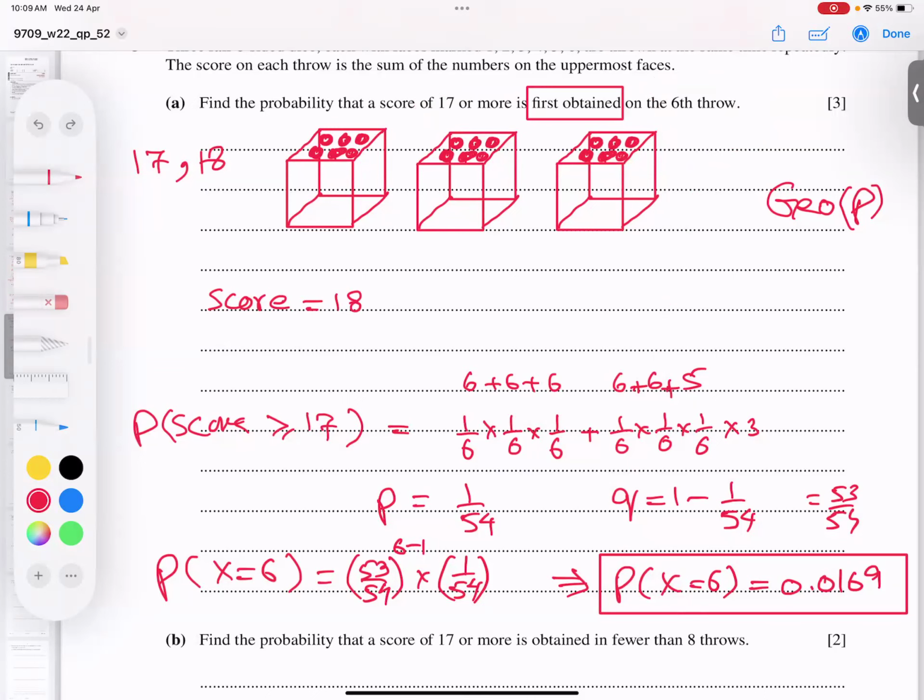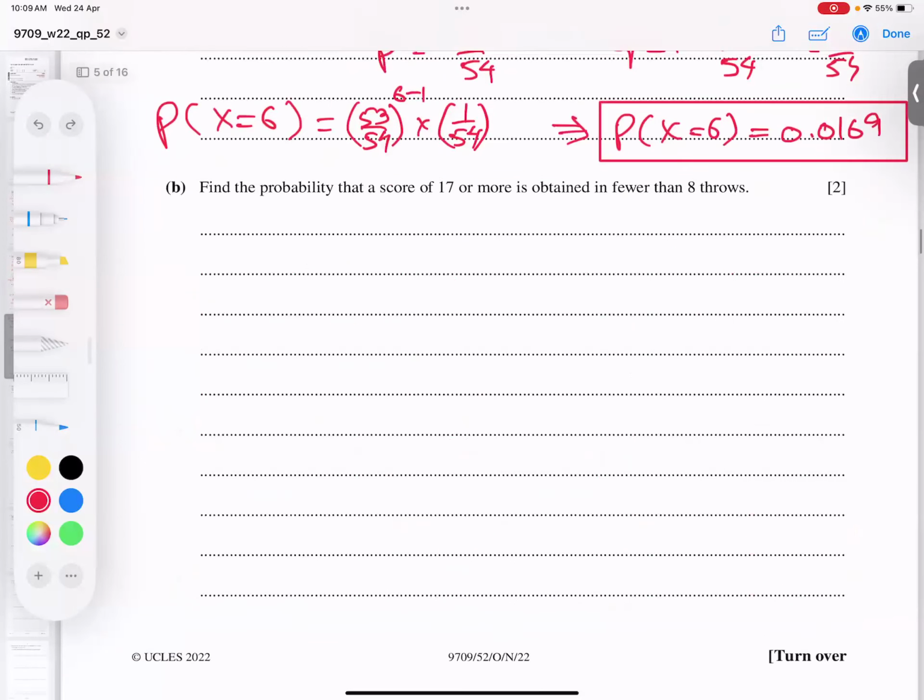Now, students, same plan. We can go for the next part. He said a score of 17 or more. Again, it means my P is 1 over 54 and Q is 53 over 54. But he said this score is obtained in fewer than 8 attempts, 8 throws.